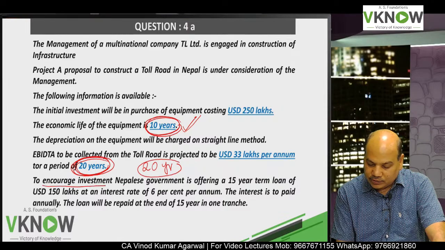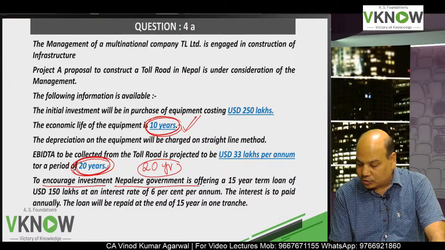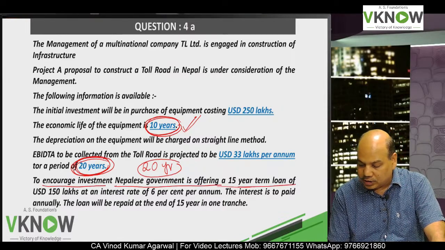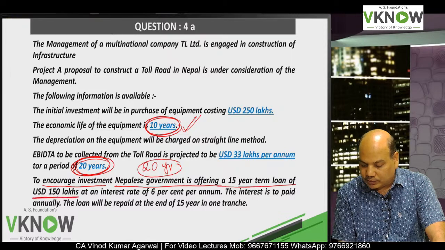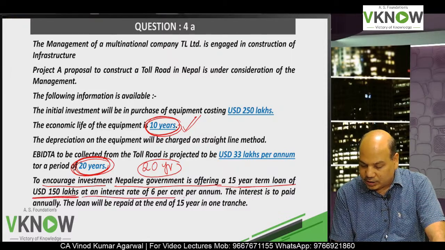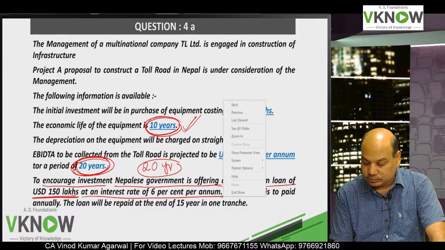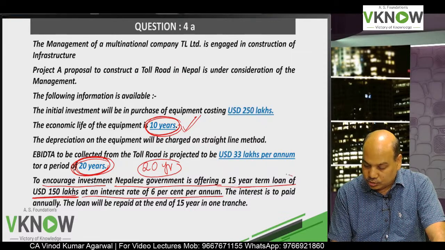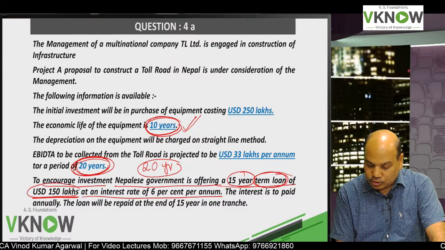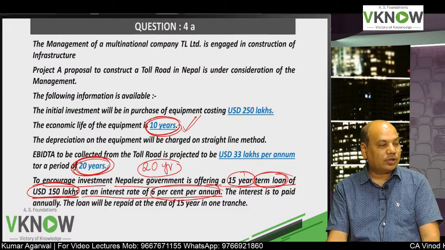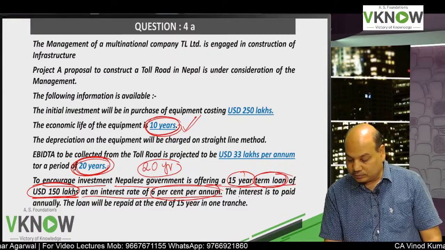To encourage investment, the Nepalese government is offering a 15-year term loan of 150 lakh at an interest rate of 6% per annum. So you can take a loan for 15 years. The amount of the loan is 150 lakh and the rate of interest on the loan is 6%.